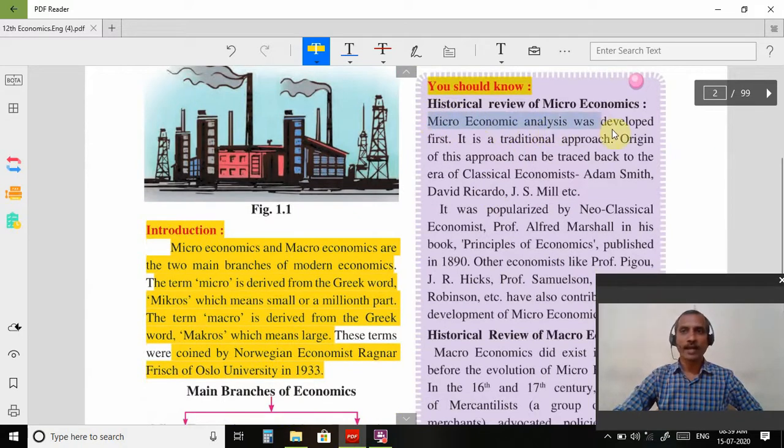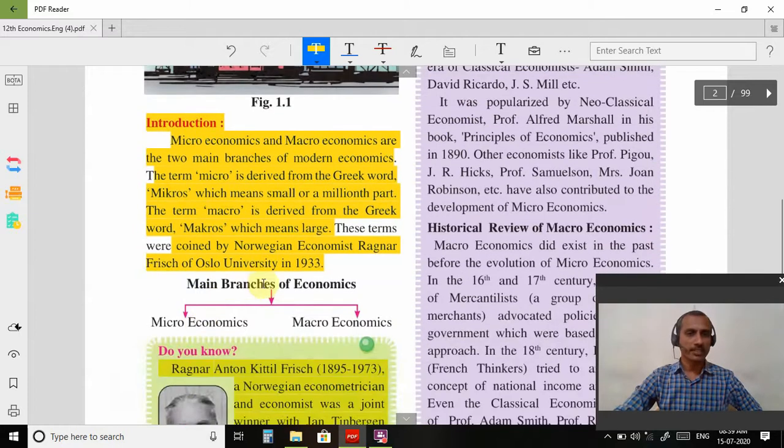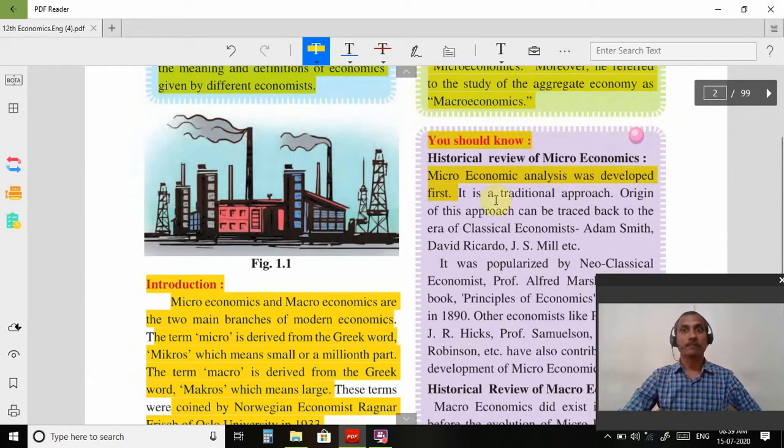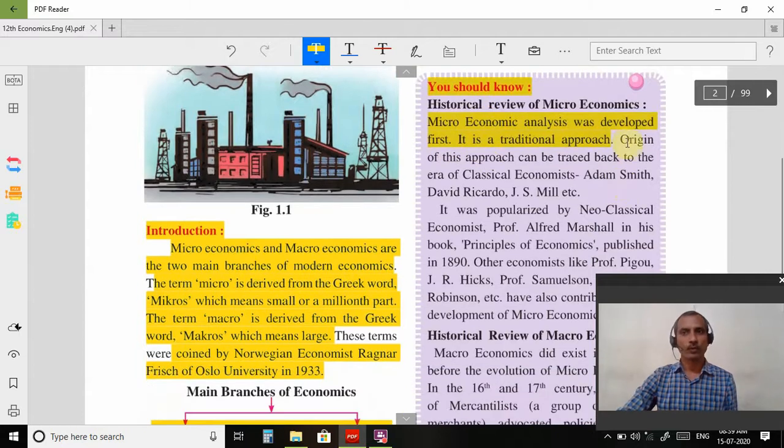Microeconomic analysis was developed first. So first of all, we already studied that there are two branches of economics. First one is microeconomics and second one is macroeconomics. But here, microeconomics is known as old, and macroeconomics is new. So it is a traditional approach. Microeconomics के जो कुछ भी theories है वो traditional है, old है.